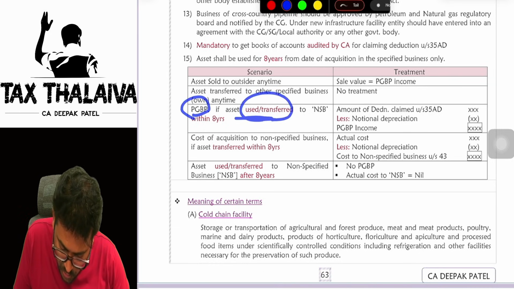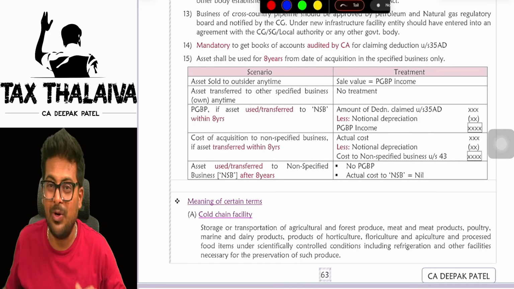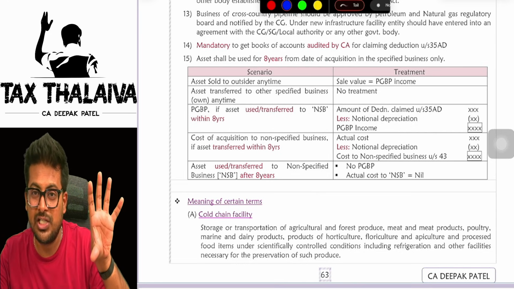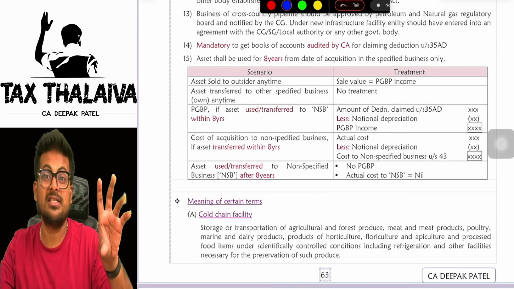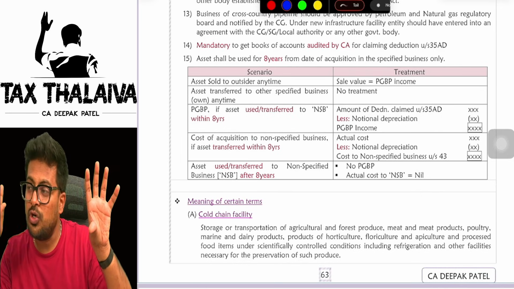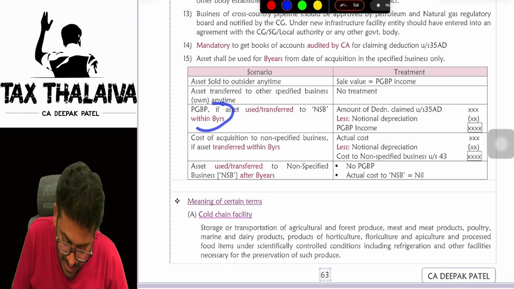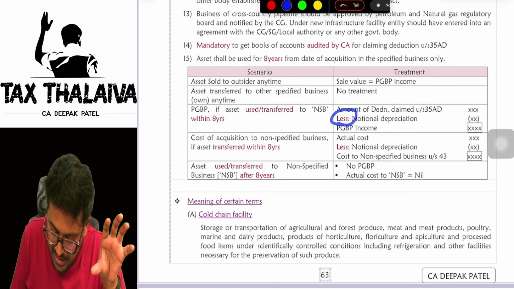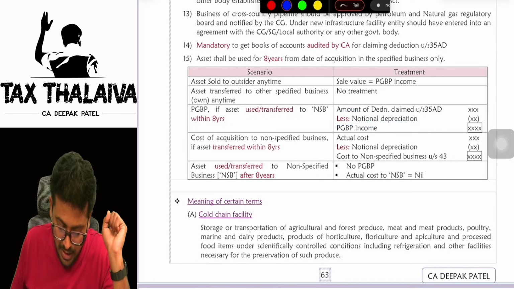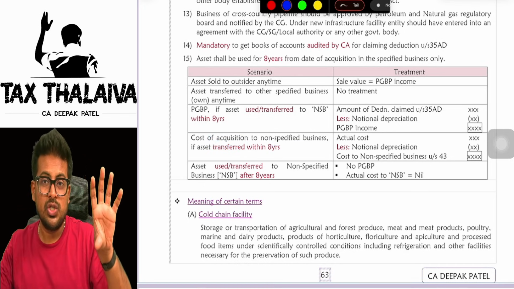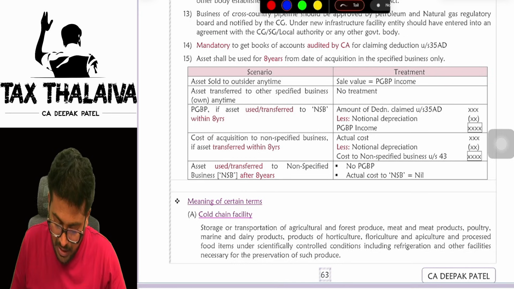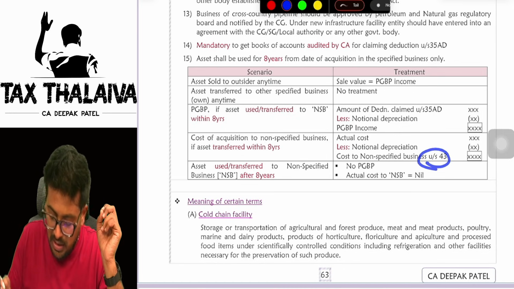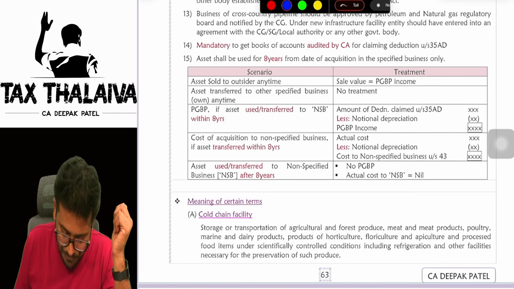PGBP if asset used or transferred to non-specified business. Sorry, boss. So earlier scenario, five-star hotel, one-star hotel, specified business, non-specified business. If I transfer from specified business to non-specified business within 8 years, in that case, the amount of deduction claimed earlier under 35 AD in the specified business less notional depreciation will be treated as PGBP income. Cost of acquisition to non-specified business: so the cost of acquisition for this one-star hotel, what will it be? In that case, actual cost less notional depreciation will become its cost to the non-specified business.